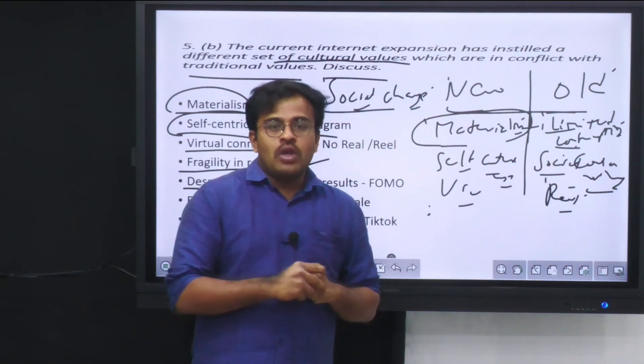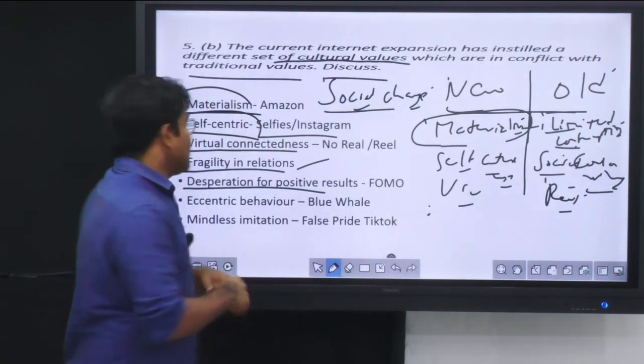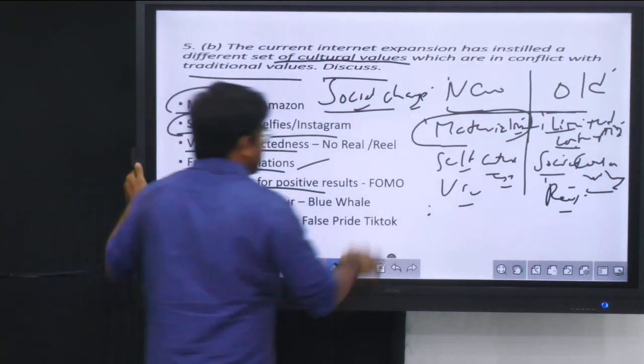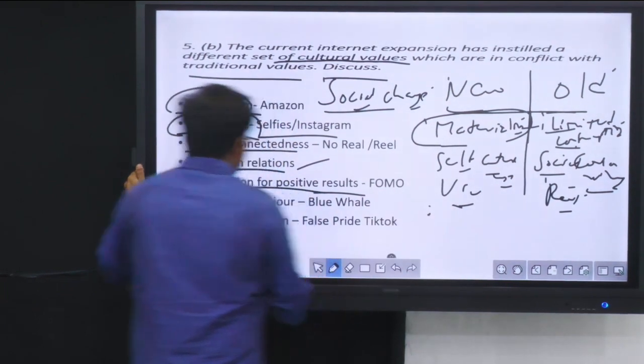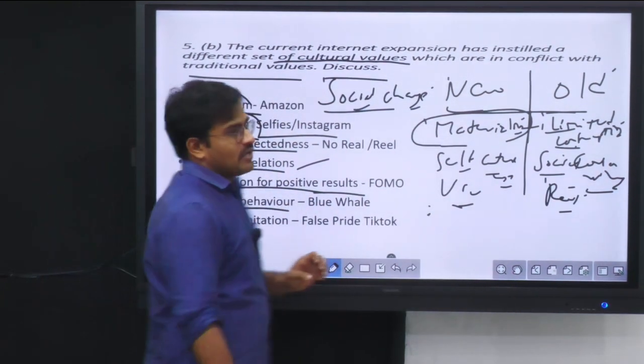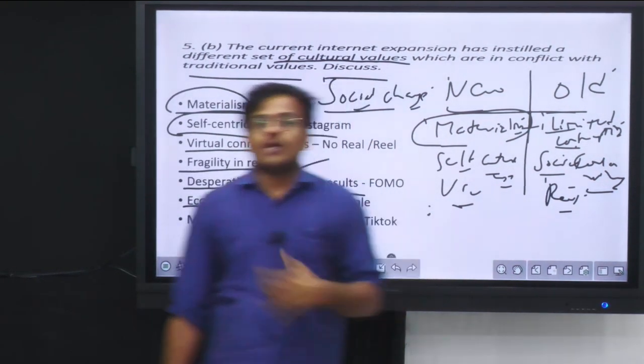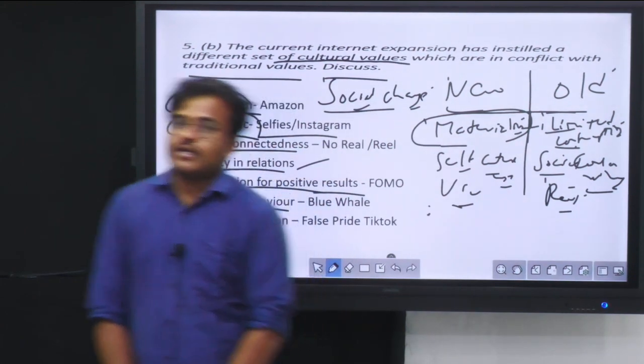Okay, you want to look cool. This is one thing that is there. And desperation for positive results is seen now, but earlier it was not there. Then we also see eccentric behavior. A lot of eccentric behavior is also attributed to the expansion of internet into rural areas.